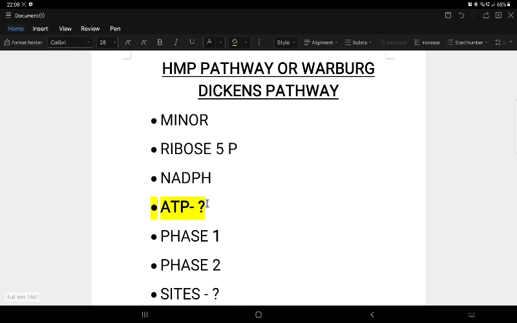I initially said that no ATP is produced. We have to know about other pathways where no ATP is produced. In RBCs we saw the Rapoport-Luebering shunt, and we also discussed alpha oxidation, oxidation of very long chain fatty acids, and arsenic acid poisoning, and next we will discuss the uronic acid pathway. Just remember 5. The 5 pathways where ATP is not produced are the Rapoport-Luebering shunt in RBCs, alpha oxidation, oxidation of very long chain fatty acids, arsenic acid poisoning, the HMP pathway, and the last one is the uronic acid pathway.